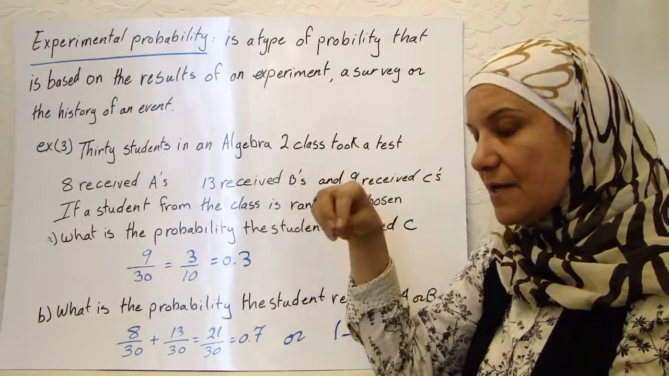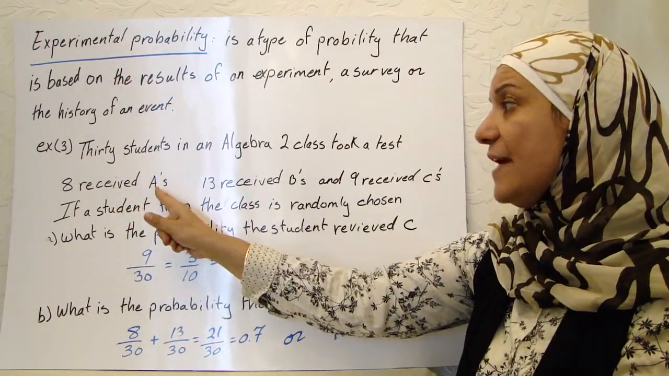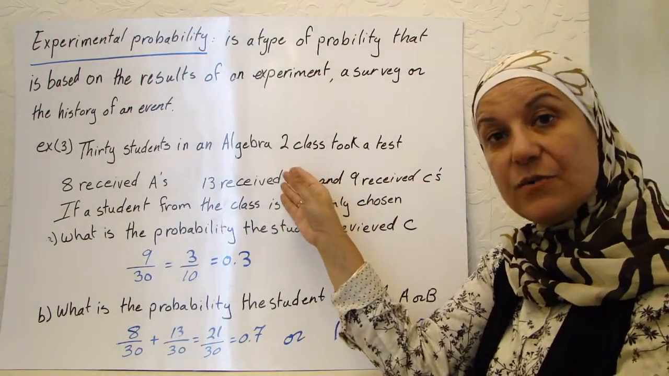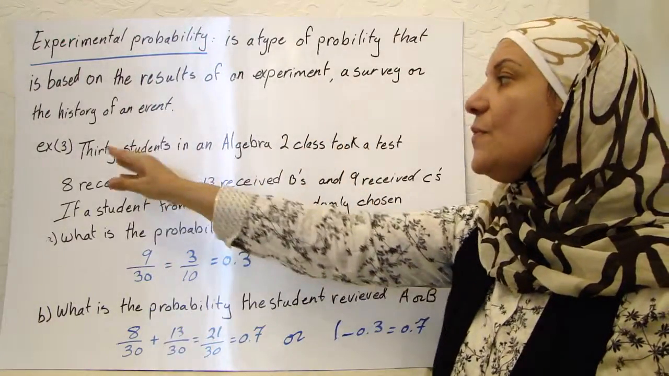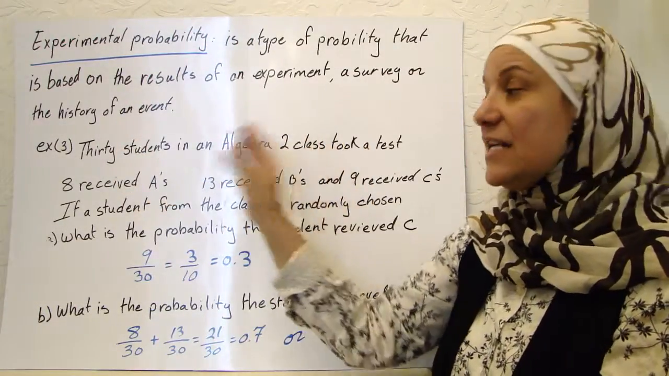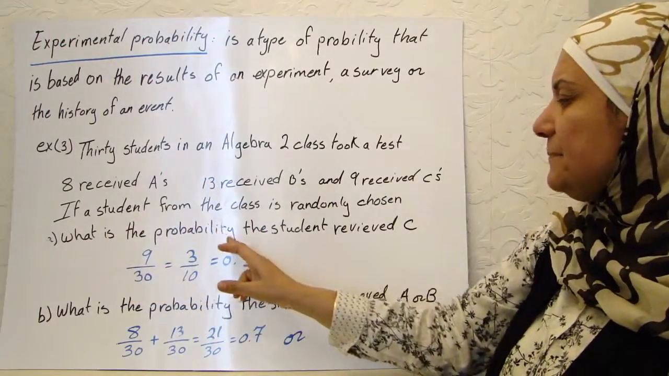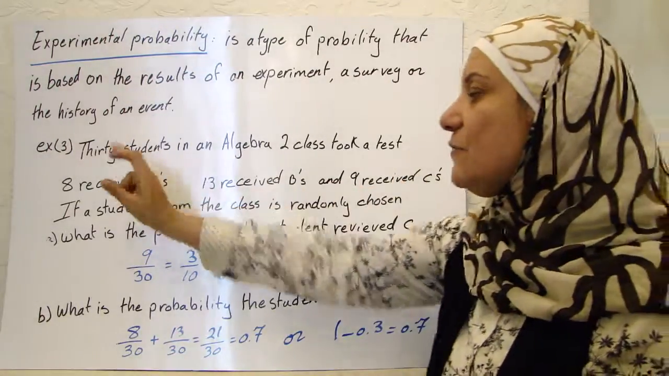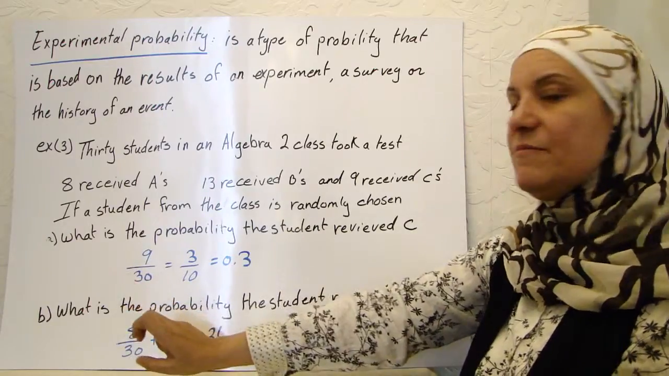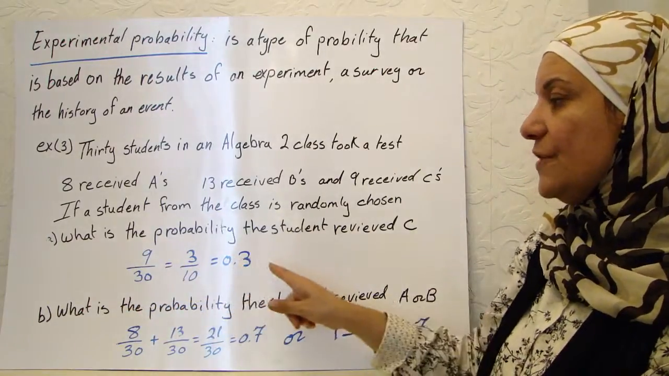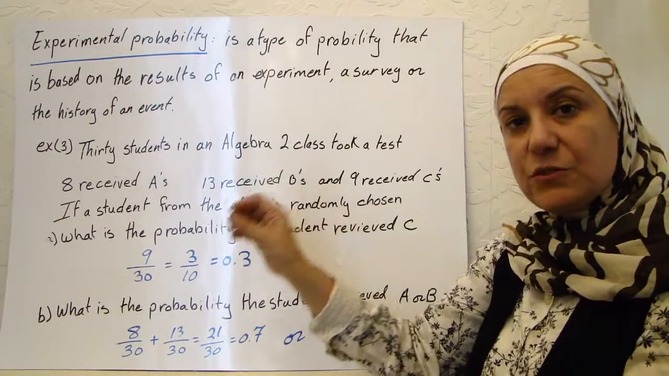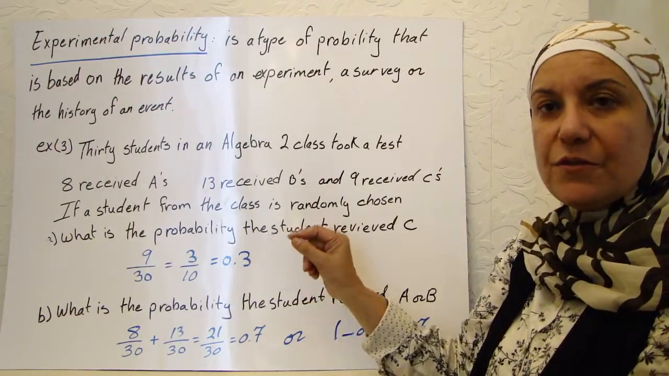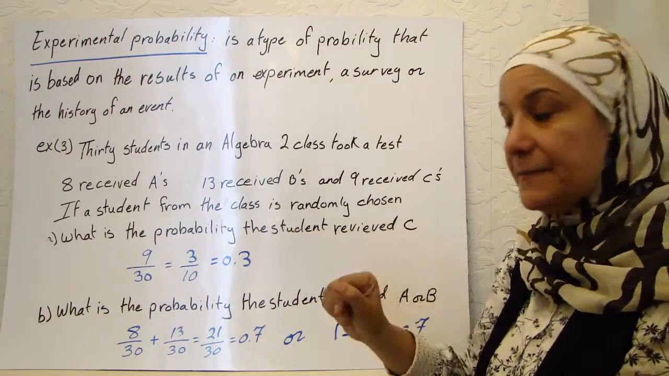This is not always. This is the 8 students who got A, the 13 who got B, and the 9 who got C. It is not in each and every class in the world. They are only for this class, which I took as an example. What is the probability of having a student receive C? How many received C in this class? 9. Out of how many? Out of the 30. So I have 9 over 30, which is 3 over 10, which is 0.3. So the probability of choosing a student from this class who scored a C is 0.3 or 3 over 10 or 30%.